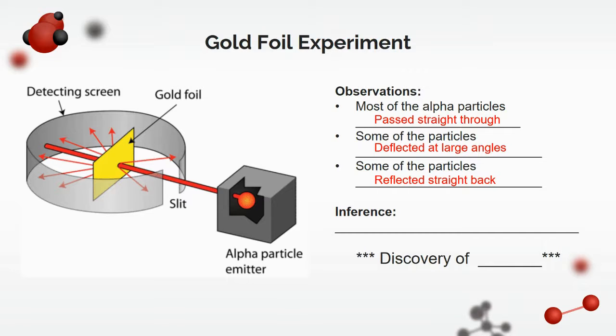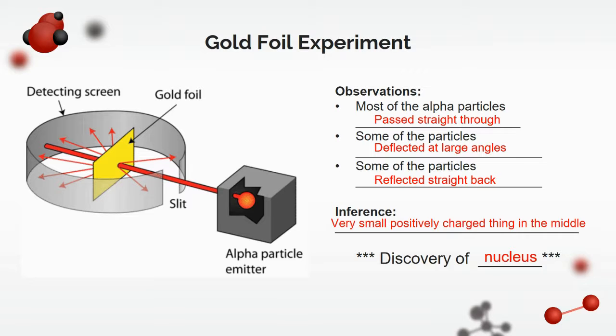And so this is where he's like, how come most of the particles go through, but every now and then something happens and they get deflected? And so this is where he started thinking, and he made an inference. And his inference explained why these particles got deflected. And it was that there had to be a very small positively charged thing in the middle of your atom. And so with this is where we actually get the discovery of the nucleus.